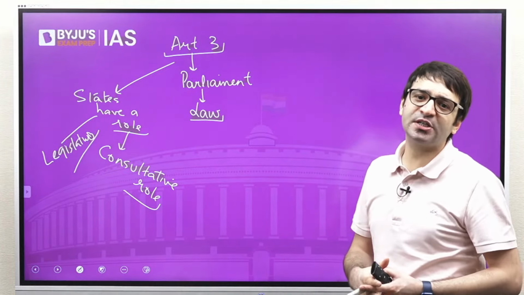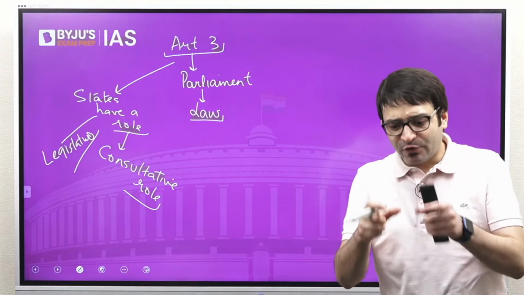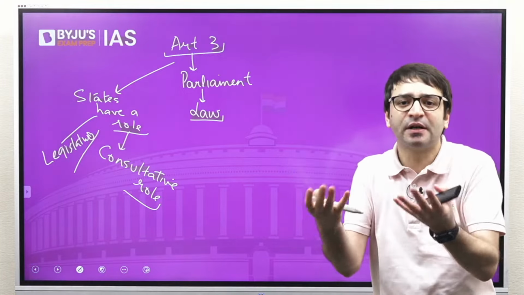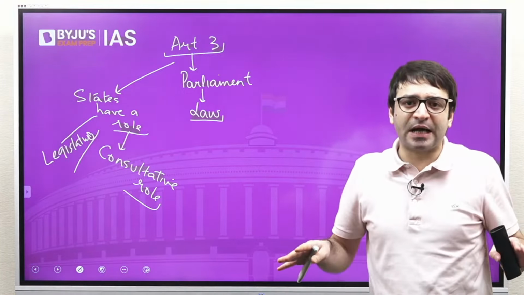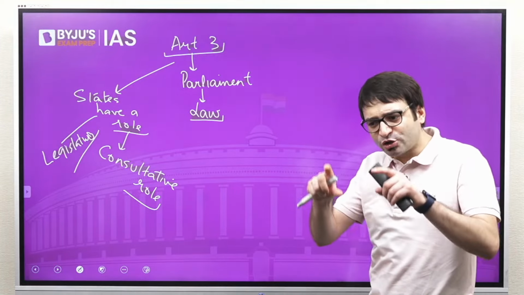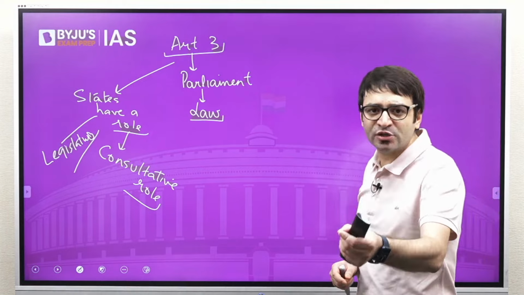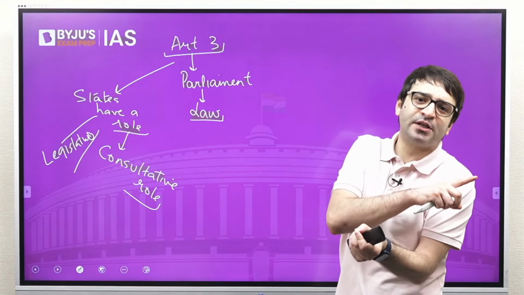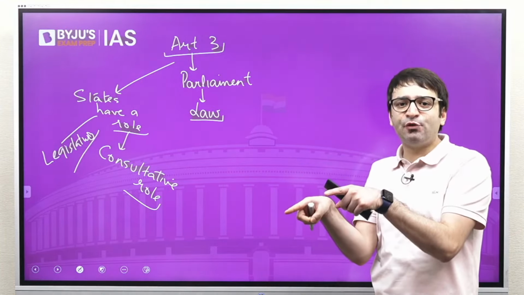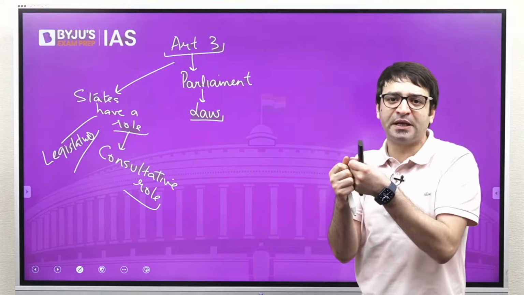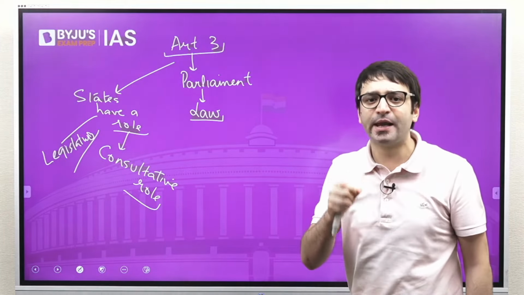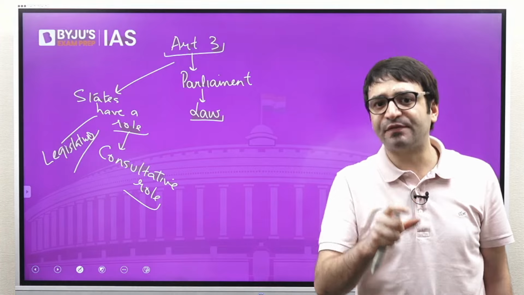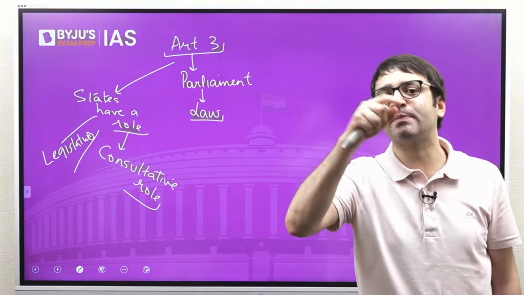For example, you want to change the name of West Bengal. For that, the proposal will come from the state of West Bengal. West Bengal will ask, please change our name. Even if West Bengal does not ask, and the central government wants to change the name of West Bengal, they have to introduce a bill in the Parliament. But before this bill is introduced in the Parliament, you have to seek the prior consent of the President of India. And before the President can give you the consent that you can introduce this bill in the Parliament, the President will have to necessarily consult the legislature of that state which is going to be affected by this change. Which means the President will have to consult the legislature of West Bengal.